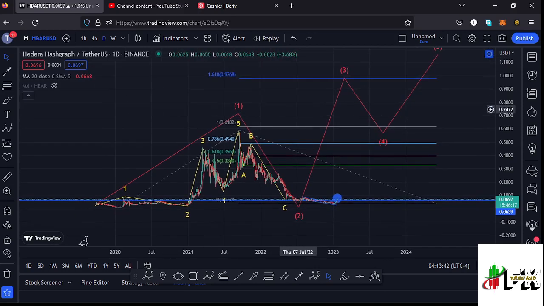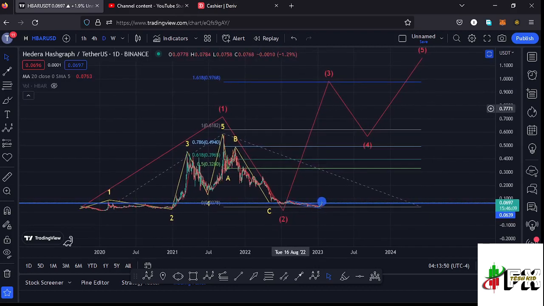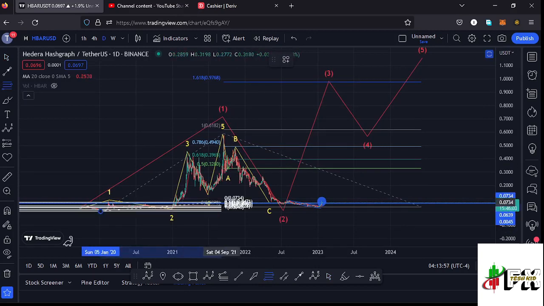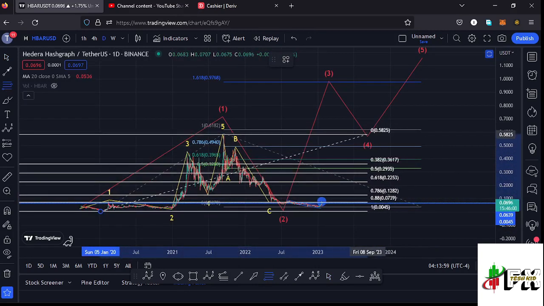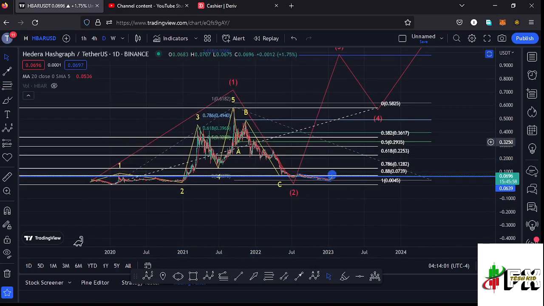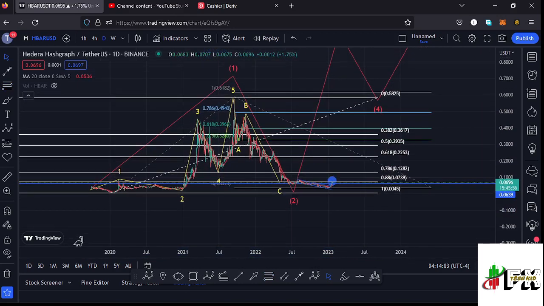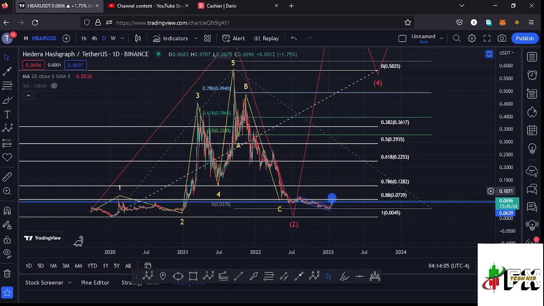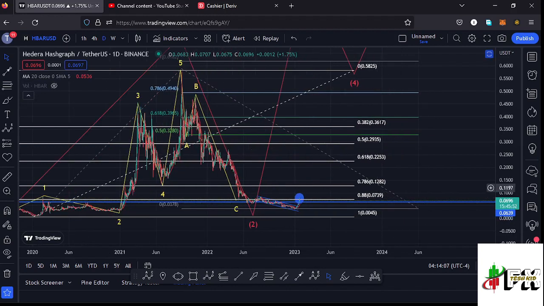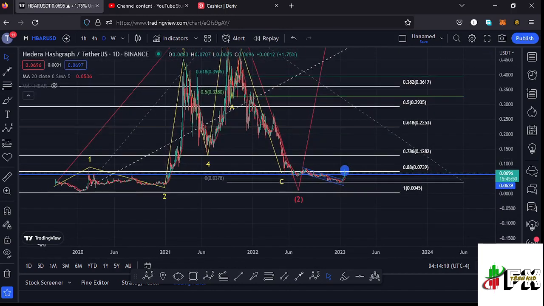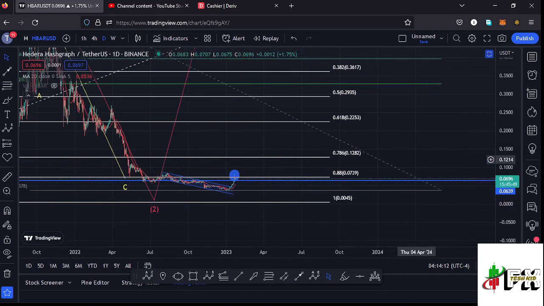And before we get into the formation of that wave 3, we also expect to see a 5-wave structure in formation within that higher Elliott wave count 3, and giving you a key area on the Fibonacci's that we need to continue watching by connecting the Fibonacci's from the low of the first wave down there to the high of the wave 1. That key area on the Fibonacci is the Fib level 0.88, which perfectly lies at around the $0.0739 mark.